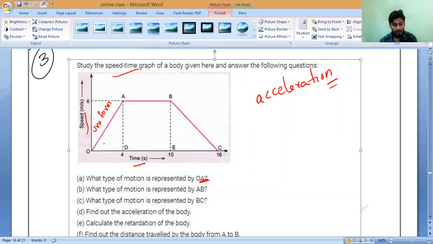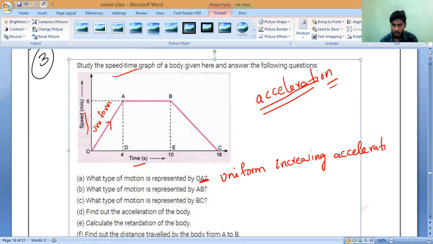Increasing. So I can write OA is called uniform increasing acceleration. Is it yes or no? Yes, sir.